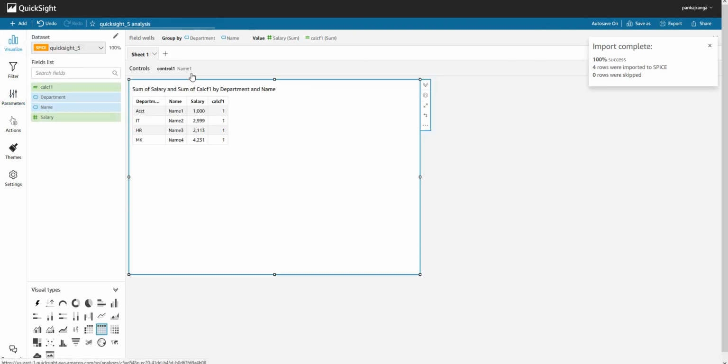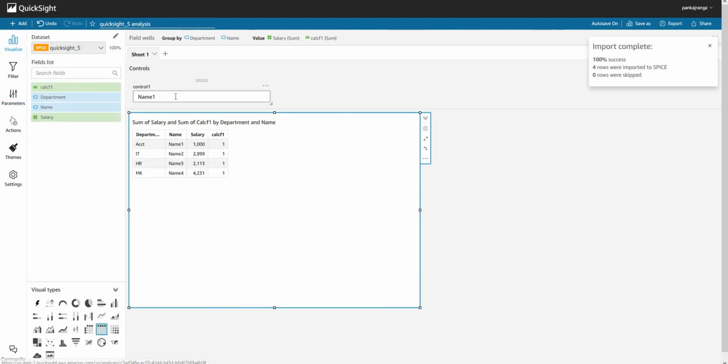Now let's see how it works. Okay, so it's using the default name as of now. Let me change it to name4 and see what happens. There we go, we can see it changed to 0, and if I keep it as anything between name1, name2 and name3, it will be 1. See, it is making use of that. So that's how, as you saw, we can use parameterized control in Amazon Quicksight. Thank you.